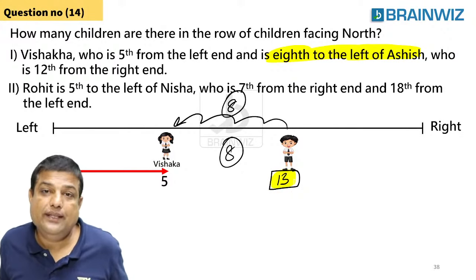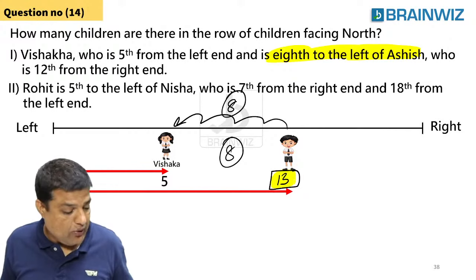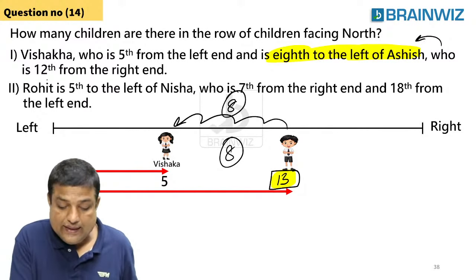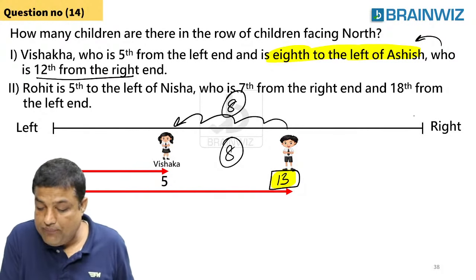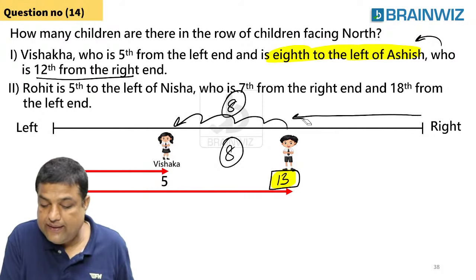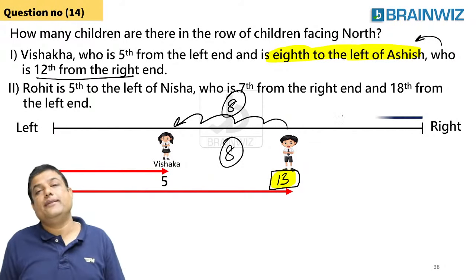Ashish's left rank is 13. And he also told you who is 12 from the right hand. Ashish is 12 from the right hand. So we can understand that he is 12 from the right hand.